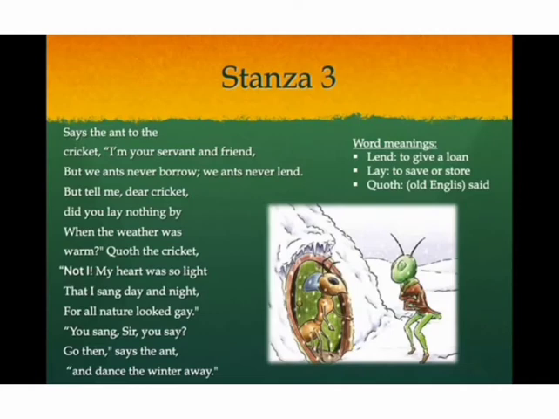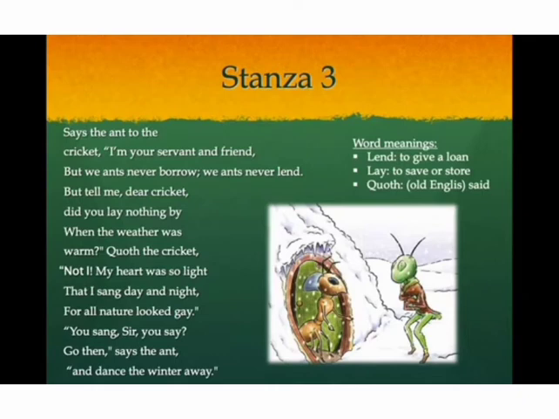Says the ant to the cricket, I'm your servant and friend. But we ants never borrow, we ants never lend. But tell me, dear cricket, did you lay nothing by when the summer was warm? Quoth the cricket, not I. My heart was so light that I sang day and night, for all nature looked gay. You sang, sir, you say? Go then, says the ant, and dance the winter away.